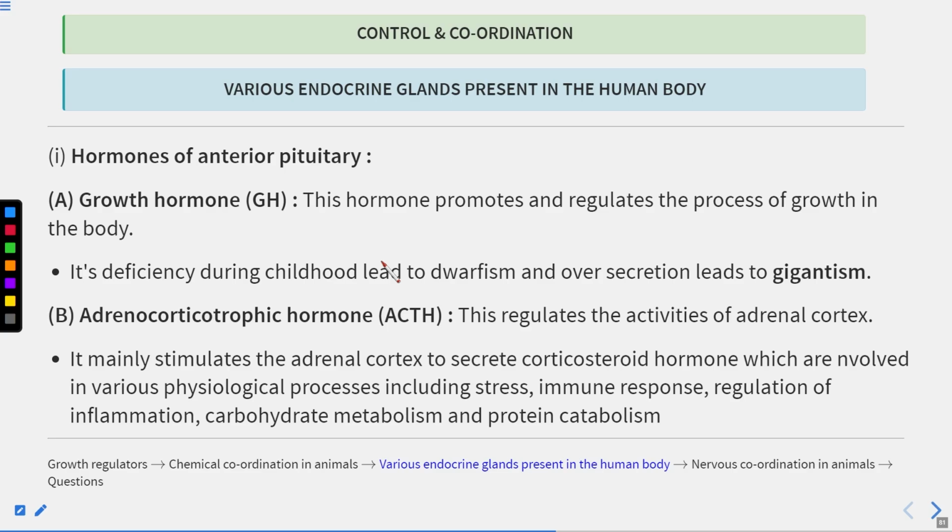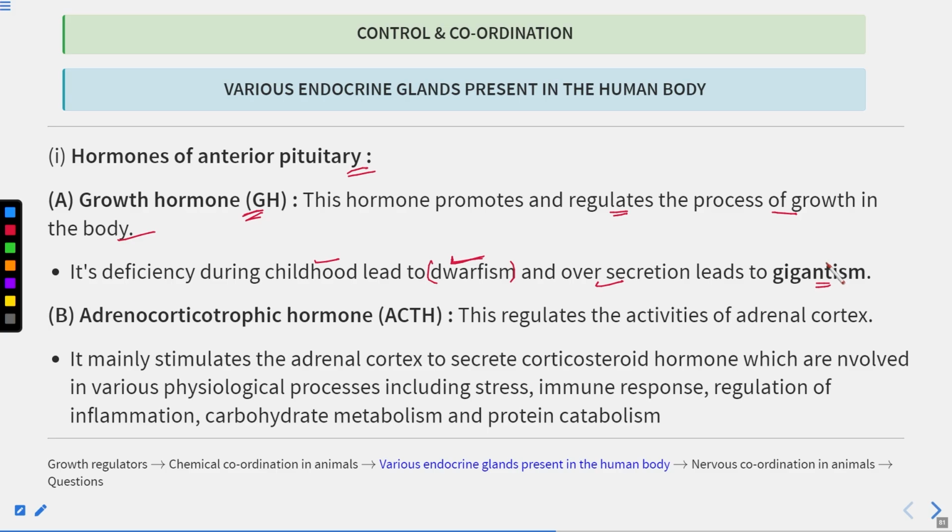Now let's talk about the hormones of the anterior pituitary. First is the growth hormone. Now this hormone promotes and regulates the process of growth in the body, and its deficiency during childhood can lead to dwarfism. Okay, means the child will be dwarfed if there is a lack of the growth hormone. And if there is more secretion of this hormone, then it leads to gigantism, when the human being is